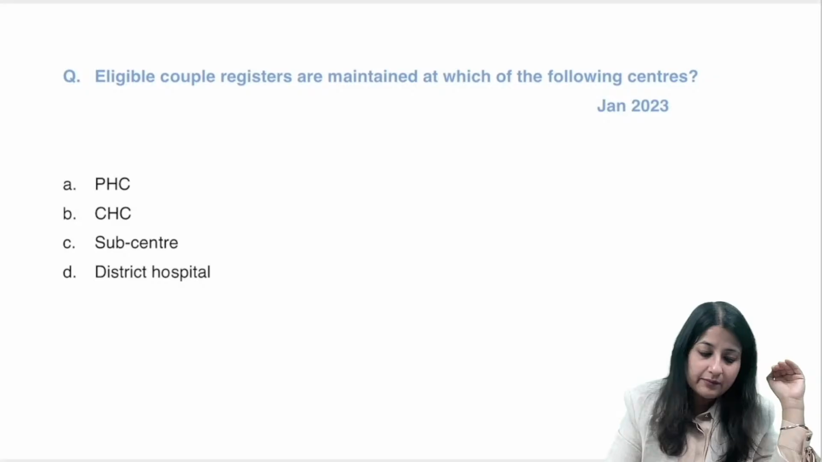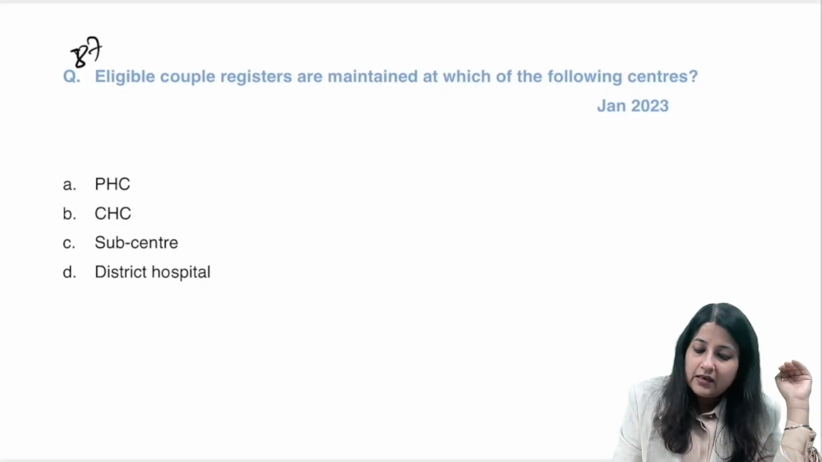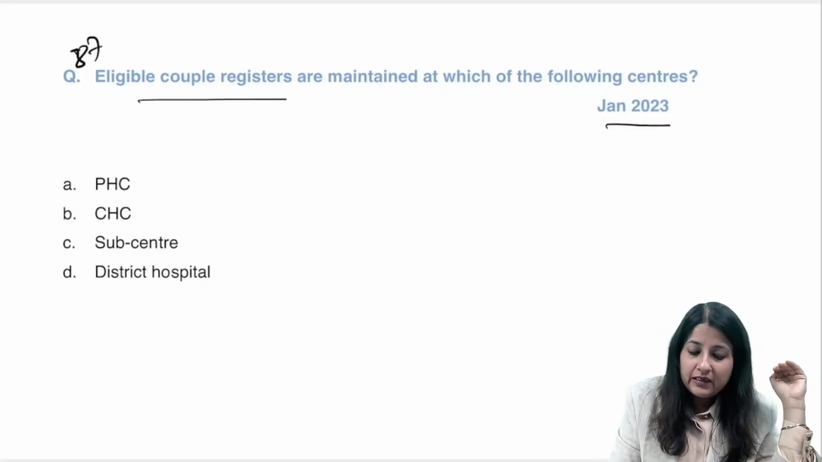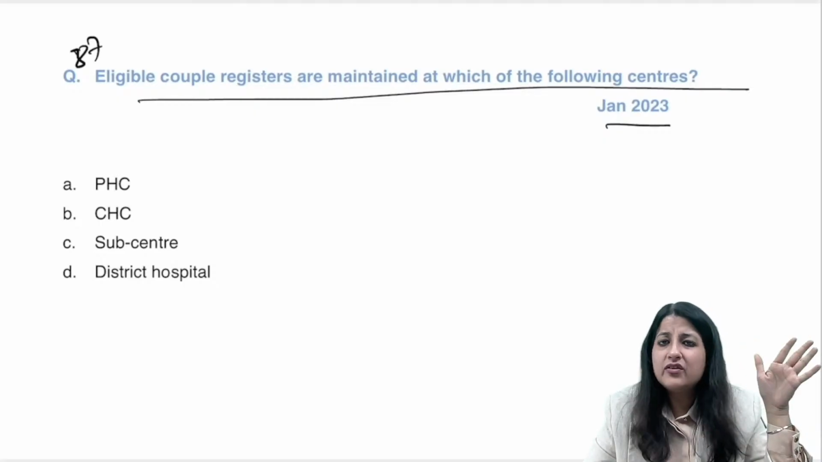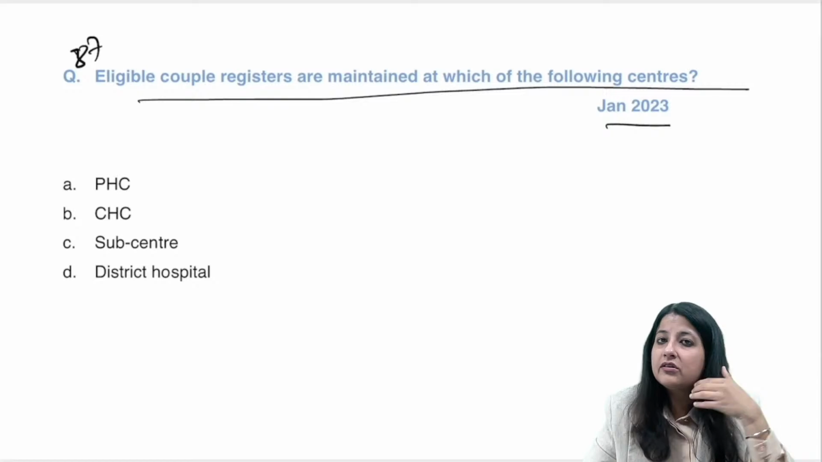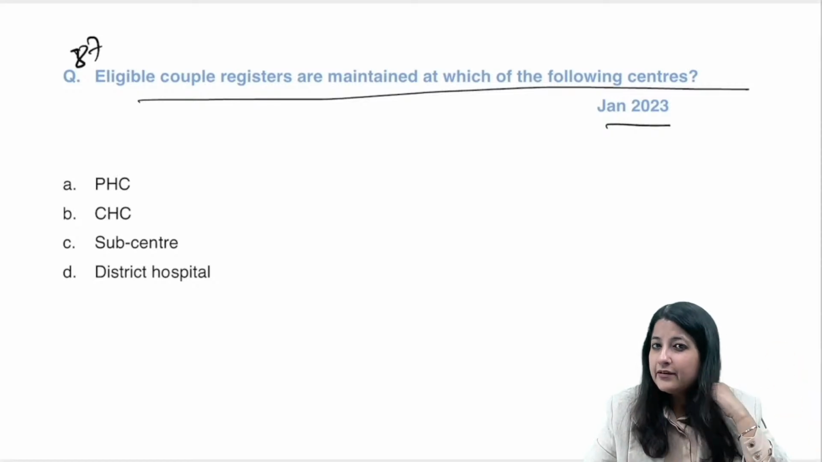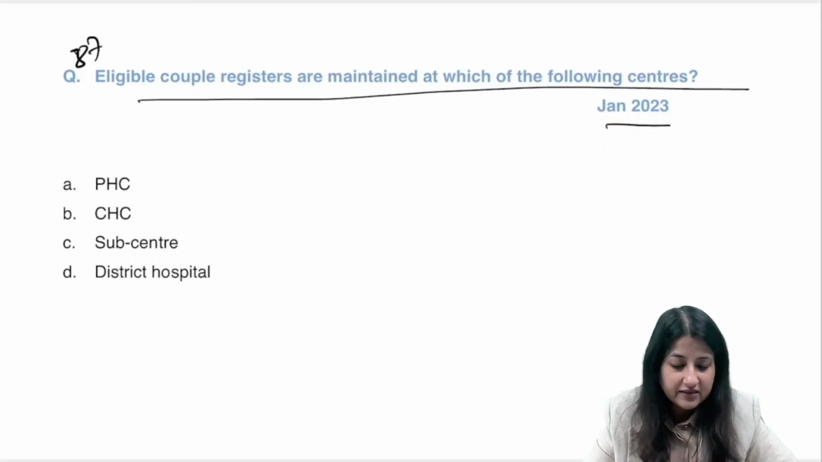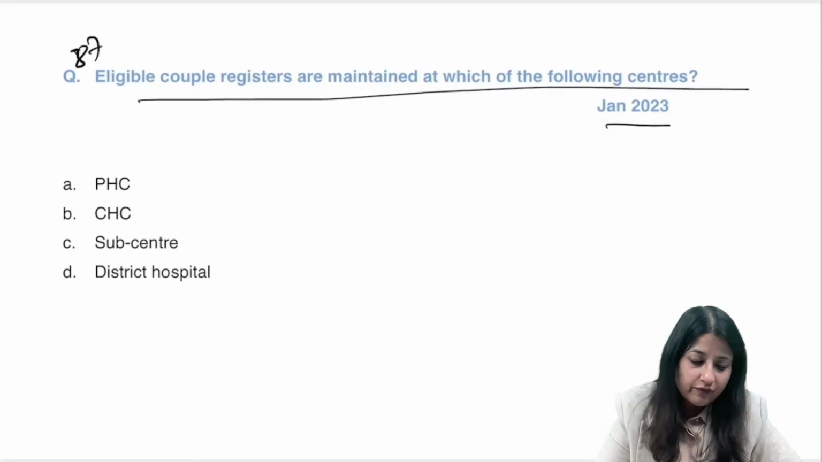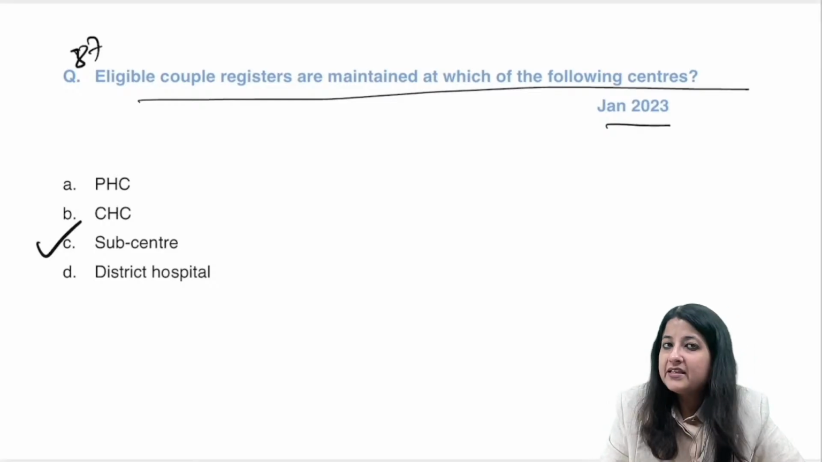Okay, going to question number 87. चलो बताओ. Jan 2023. Eligible couple registers are maintained at which of the following centers? Eligible couple register. Every year you'll get it. Yesterday we had discussed the latest July 2024 questions also that are already covered. Please do check out the last day's session. Sunday, Monday दोनों का session एक साथ करना है, ठीक है? PDF आज share करेंगे. Answer दो, very good. Eligible couple register is maintained at subcenter.